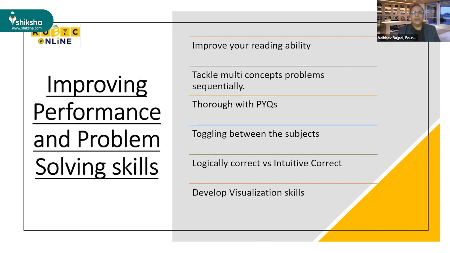And the next one is toggling between the subjects. This is very important because most of the students don't practice toggling between the subjects. So my suggestion is you start solving one question from physics, one question from mathematics, and one question from chemistry. You practice this, because this will help you a lot in the exam.